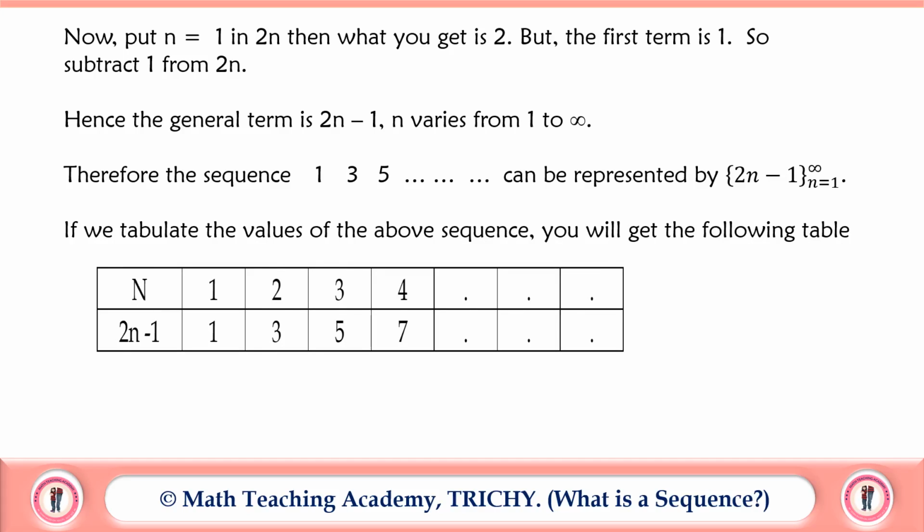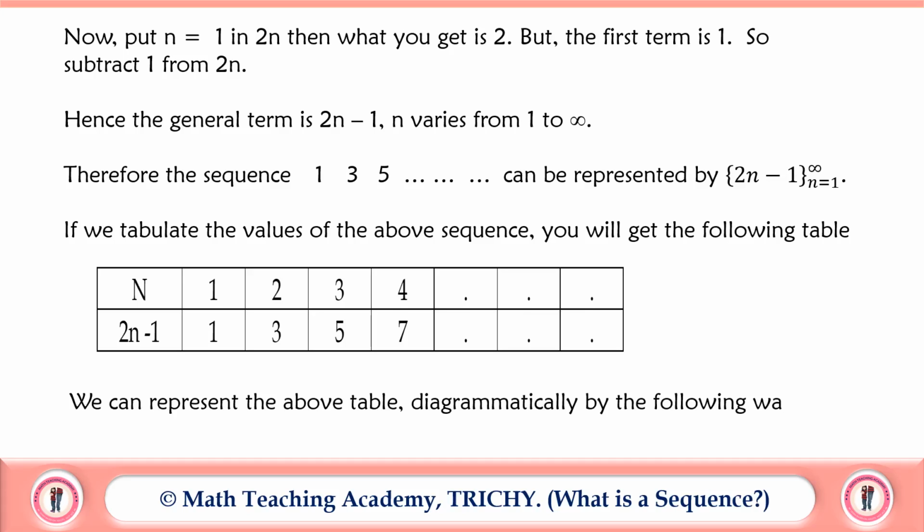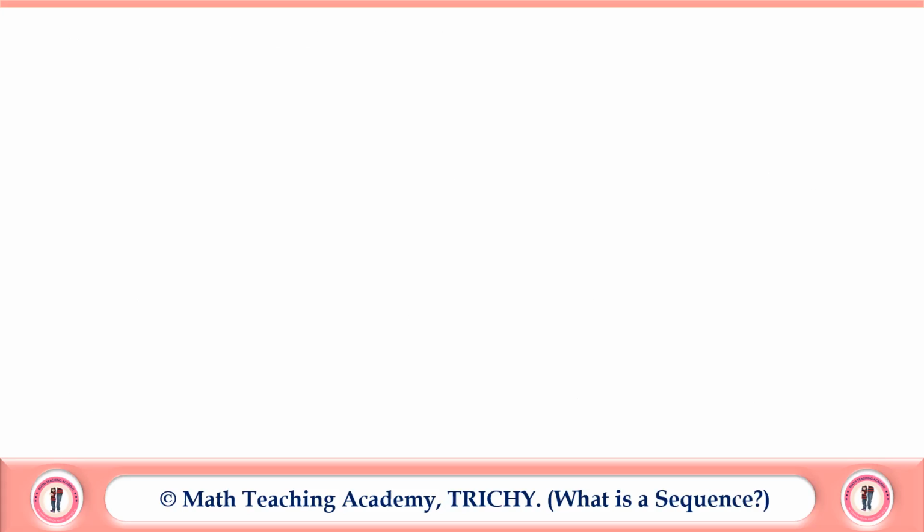That is, n is 1, 2, 3, 4, 5, etc. and 2n minus 1 is 1, 3, 5, 7, etc. We can also represent the above table with the help of a diagram.